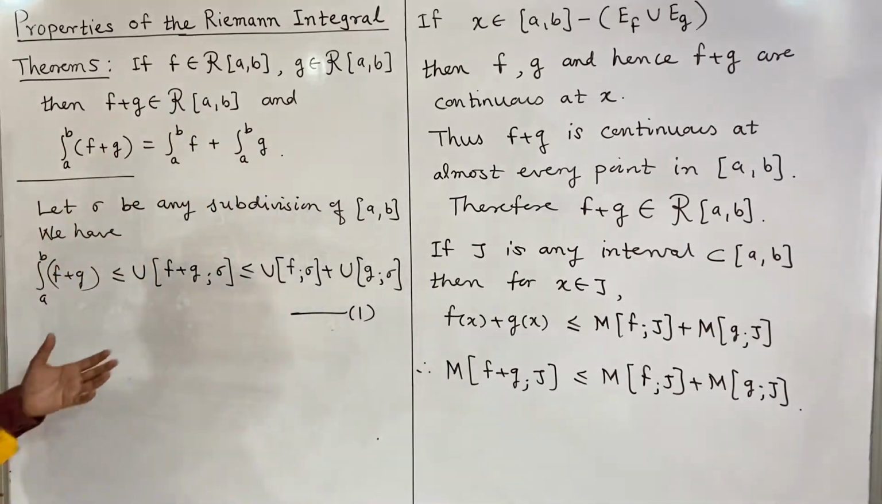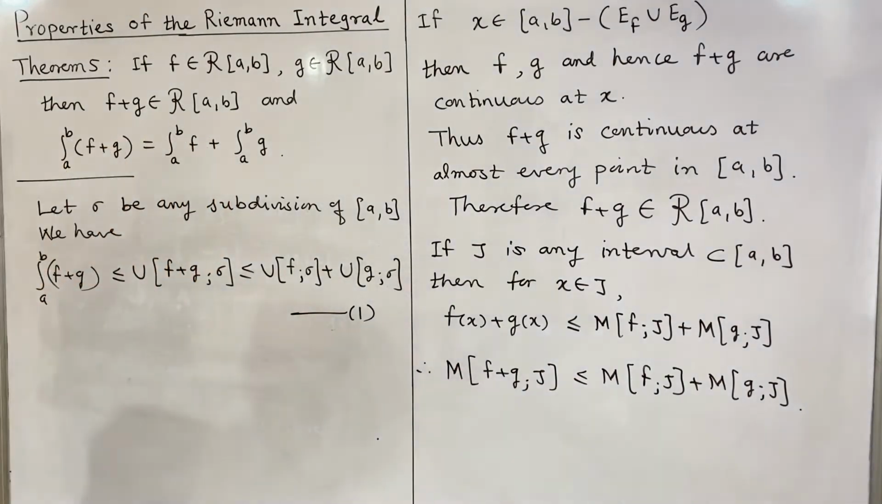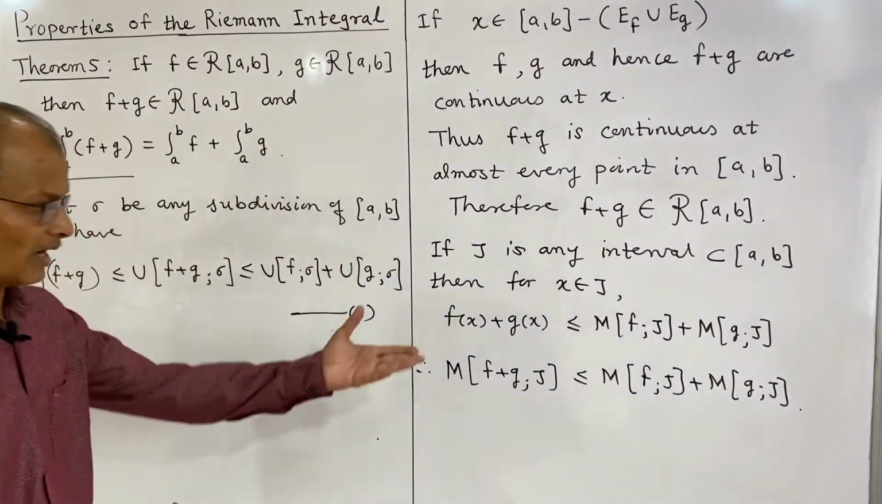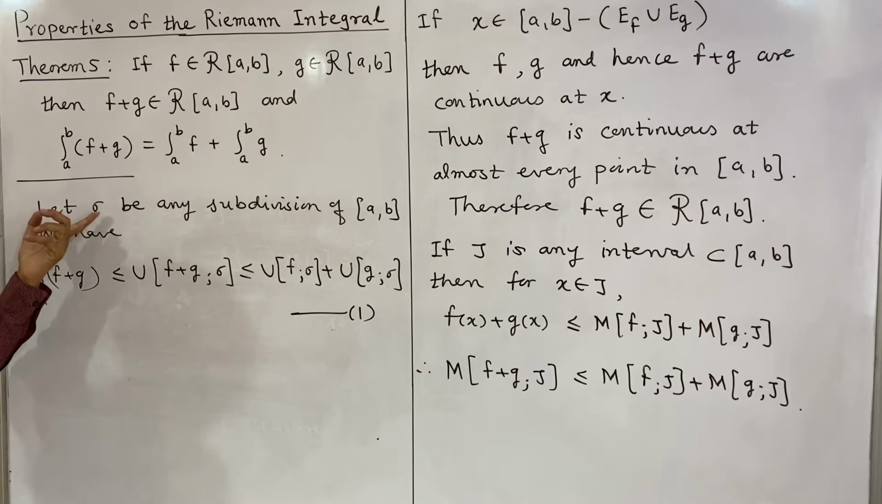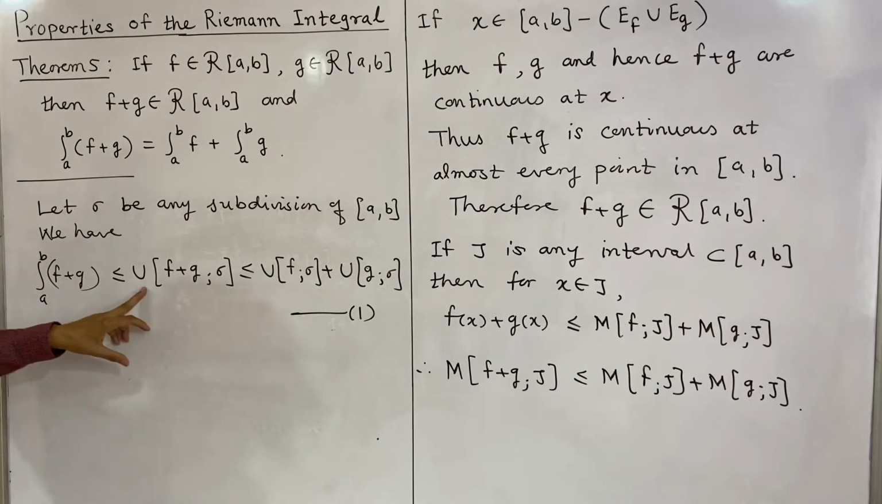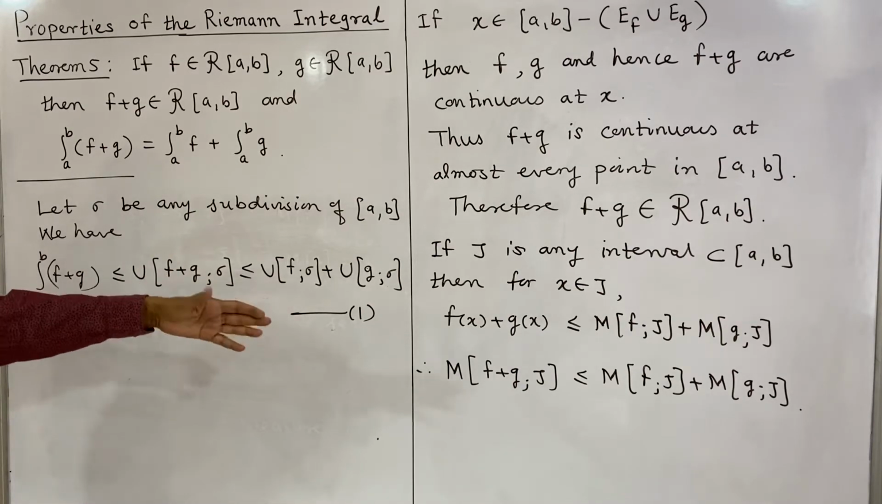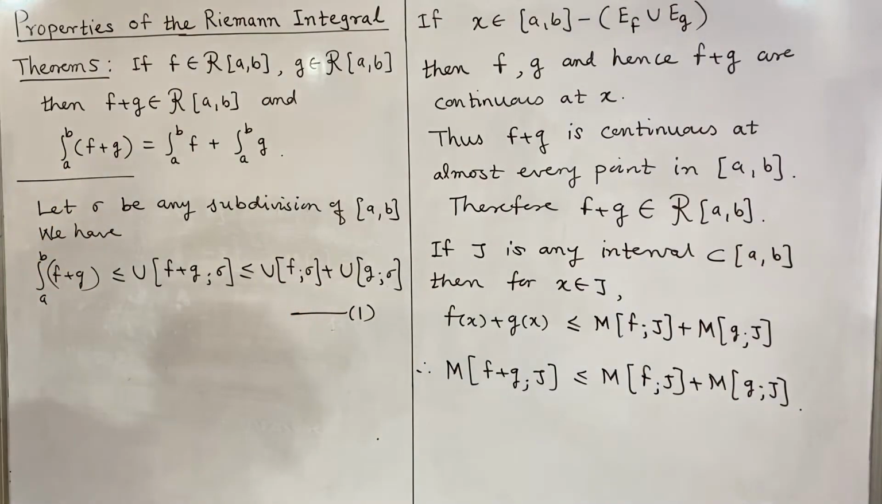See, this relation we have written with the help of the relation between maximum values, that the maximum of f plus g is less than or equal to the maximum of f plus the maximum of g. Then we have considered a subdivision sigma of ab, and the integral a to b of f plus g will be less than or equal to the upper sum of f plus g, and that result is written using this statement. And now we shall consider this again.